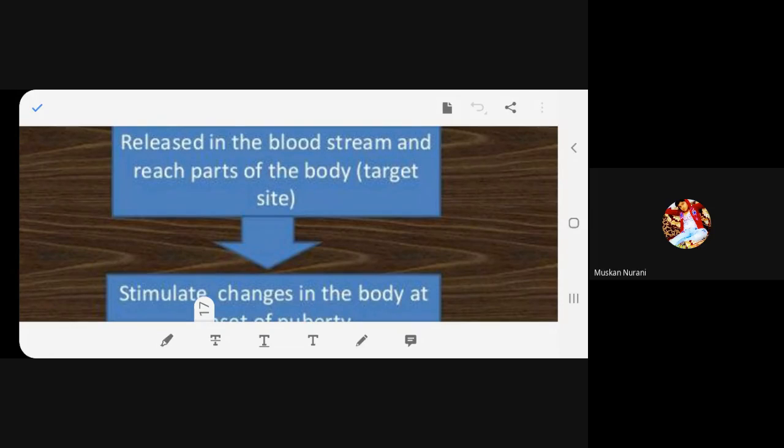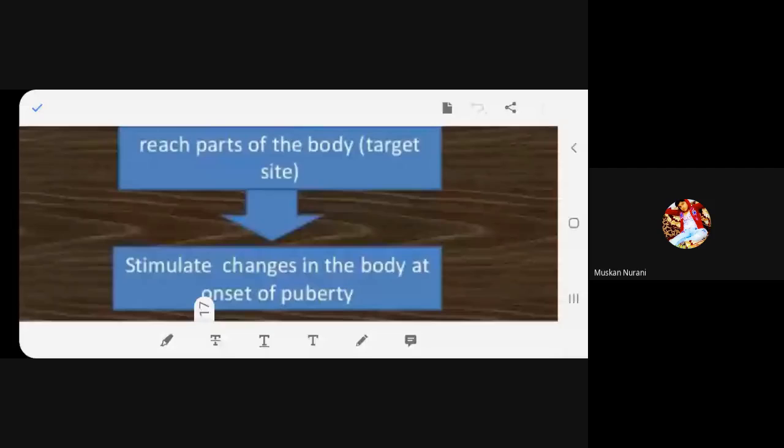What is released in the bloodstream? Hormones. Yes, you are reading it, beta. You should be knowing. So, what is released in the bloodstream? Hormones. Okay, and then it reaches the site where it is supposed to go. Then what happens?